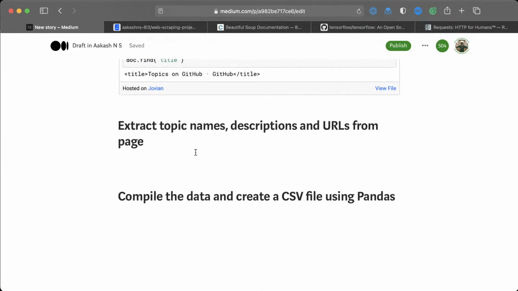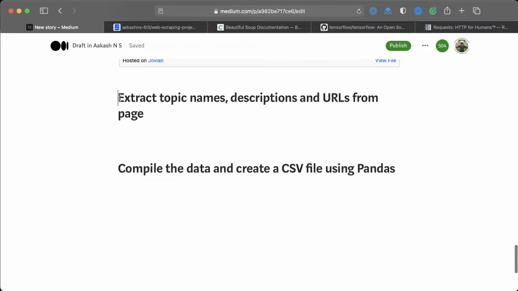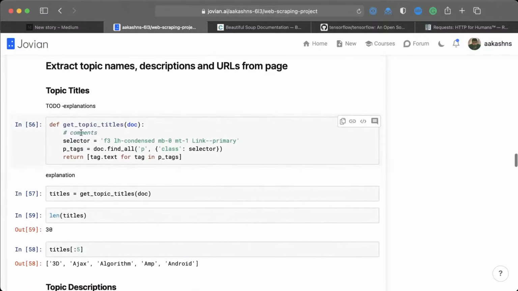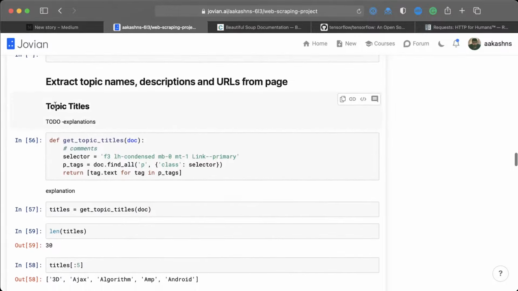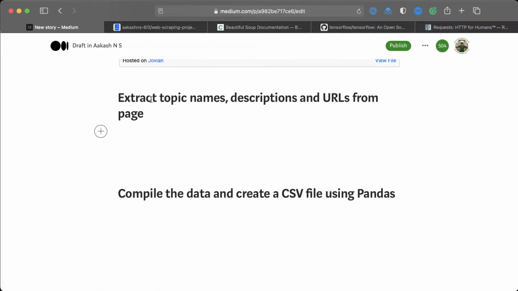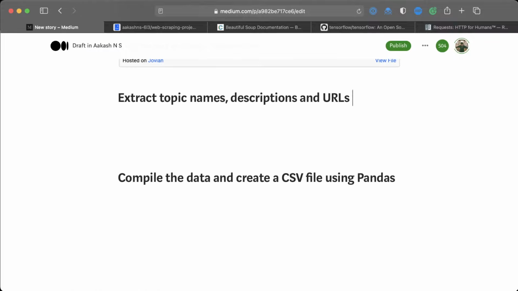Okay, then we have a couple more topics. We have extract topic names, descriptions, and URLs from the page. Okay, there seems to be a bunch of code to do this. So you have get topic titles, and okay, now this is a good opportunity for us to learn about subsections. So now we've already put in that we've said extract topic names, descriptions, and URLs. So that's a good title.